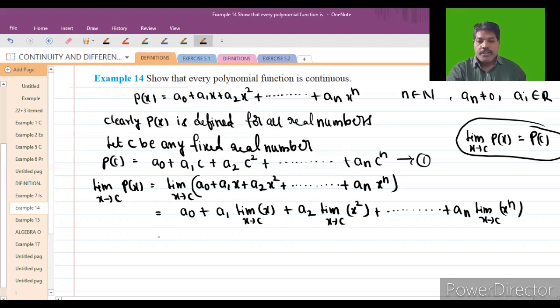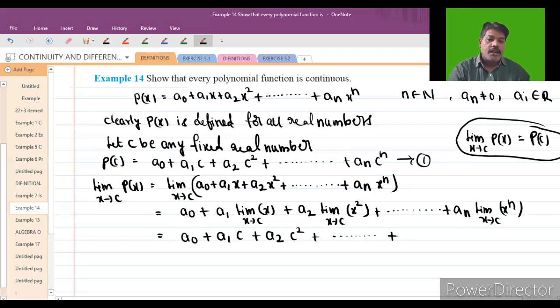So what happens, students? It will become A naught plus A1 into C plus A2 into C square, plus and so on. Limit x extending to C of X power n is nothing but an into C power n. So this is equation number 2.